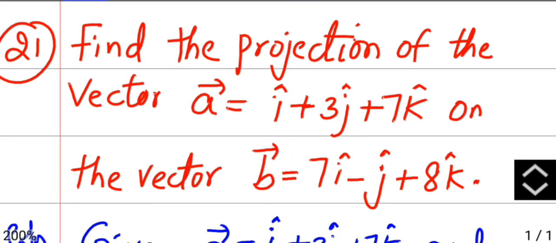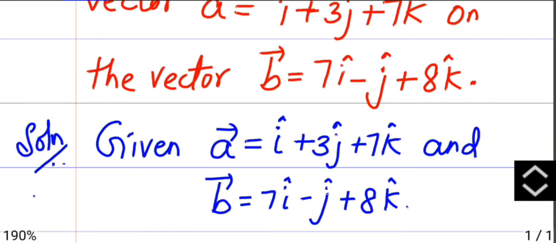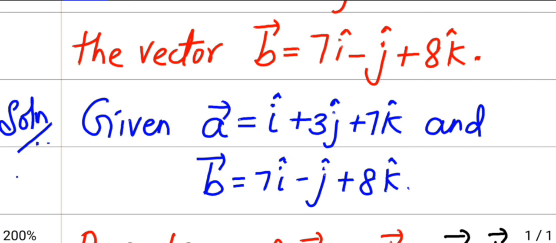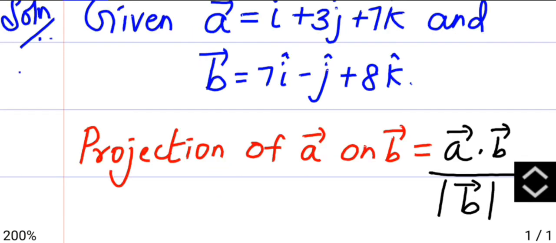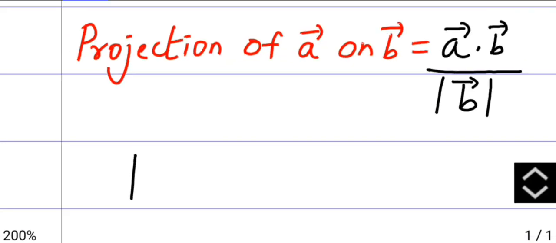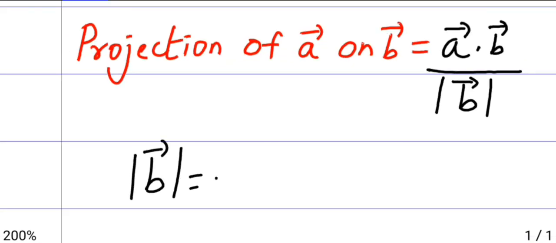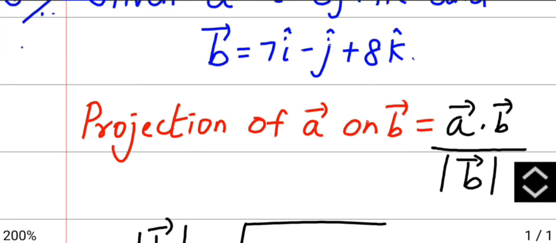Next is find the projection of the vector A, which is i cap plus 3j cap plus 7k cap, on the vector B, which is 7i cap minus j cap plus 8k cap. So given A vector and B vector, the formula for projection of A vector on B vector is A vector dot B vector divided by mod of B vector. So how to find mod of B vector? Take the coefficients of B, and if there is no number, it is 1.